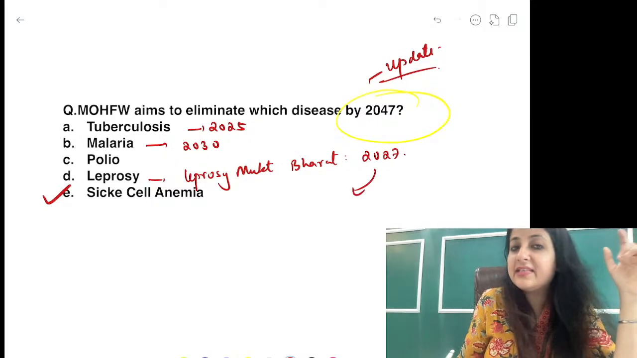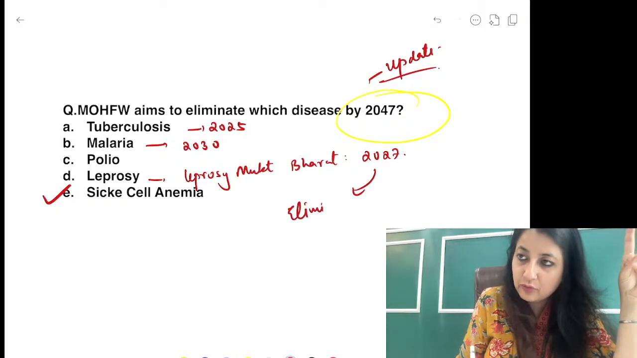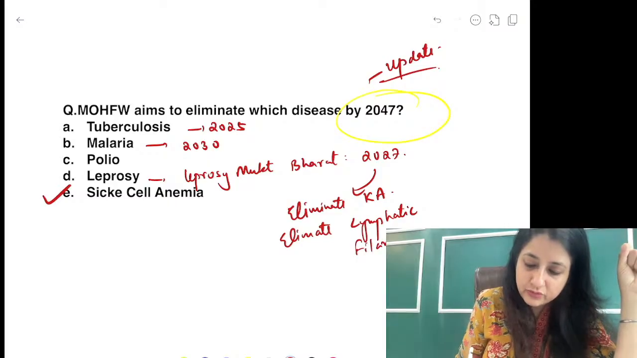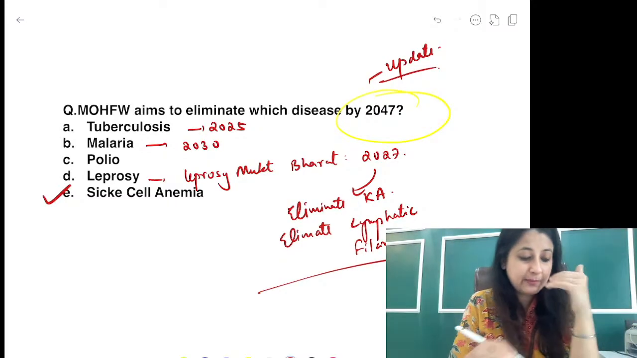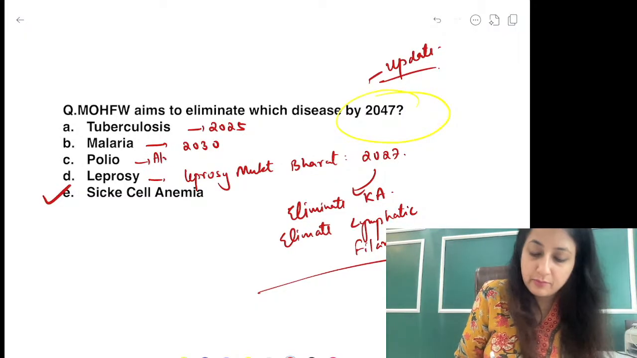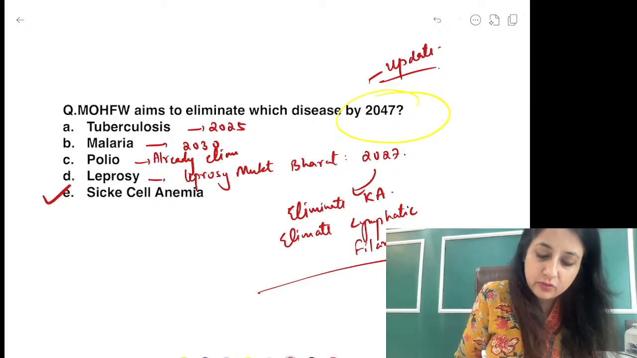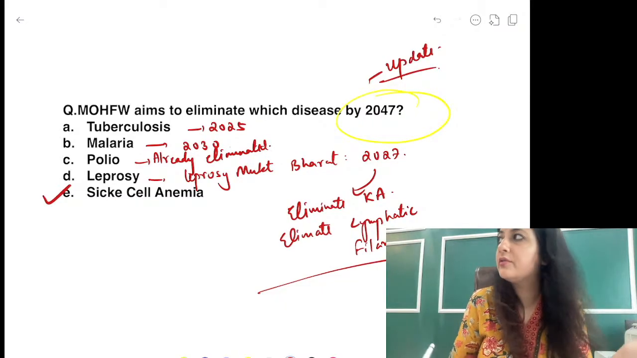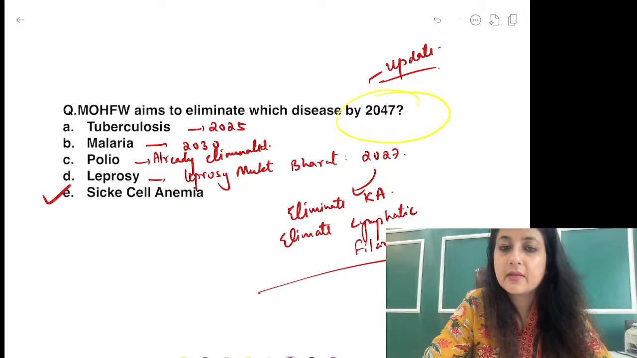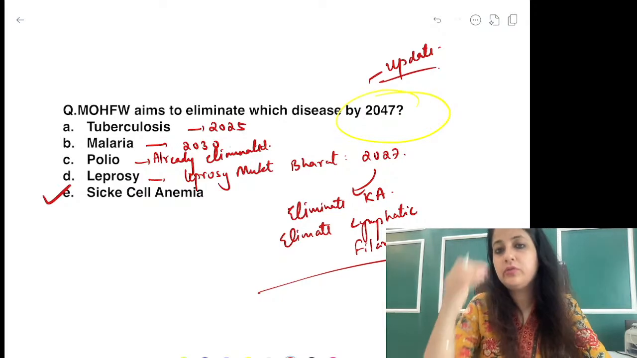Alright, 2027 we also want to eliminate 2 more diseases. Eliminate Kala Azar, and we will discuss about Kala Azar and lymphatic filariasis also. Eliminate Kala Azar, eliminate lymphatic filariasis. All these diseases by 2027. ये पता होना चाहिए, guys. Target years for leprosy. And polio is already eliminated. Polio is already eliminated. So we want to eradicate polio. ठीक है? Alright, we want to eradicate polio, the sooner the better.